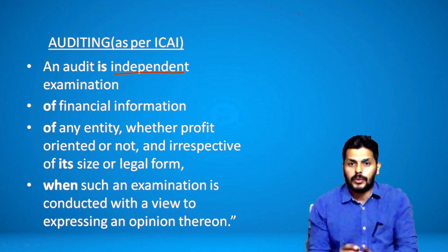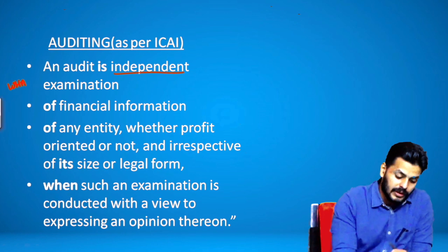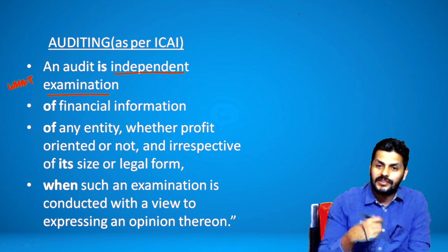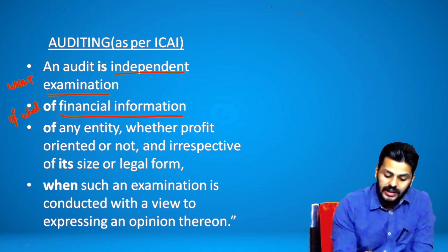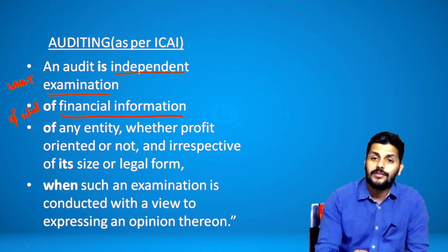Here let's ask 4 questions. First question: what is audit? It is an independent examination. Obviously, the next question is, of what? It will be financial information. Now, why are we using the term financial information and not financial statements?